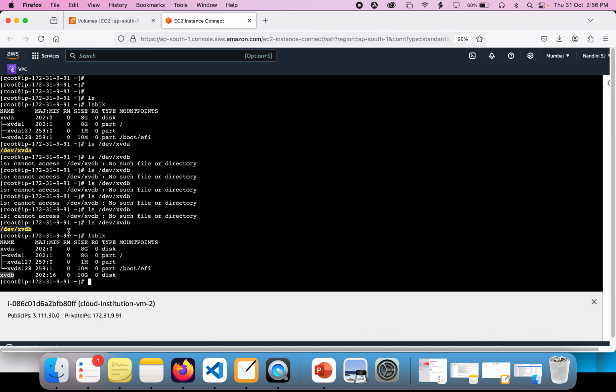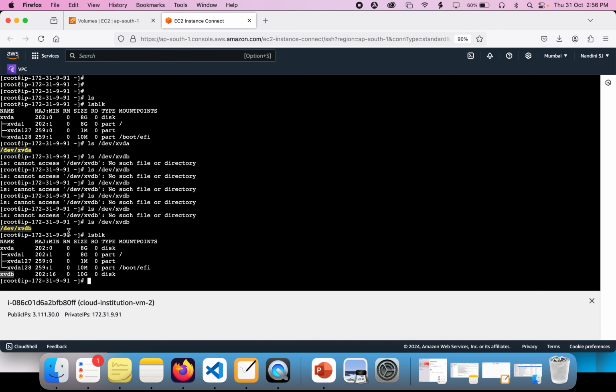Now what we are going to do is mount this volume. We are going to start using this volume without formatting. Let's see what error we are going to get. Now I'm going to create a folder, mkdir cloud institution. This is the folder I'm creating, right? So mkdir cloud institution, and then I'm going to try to mount this file system, mount /dev/xvdb, this volume, to cloud institution.